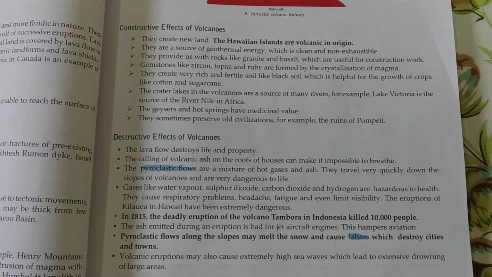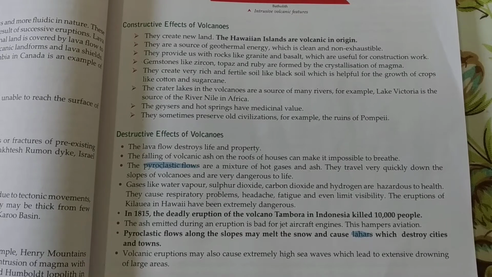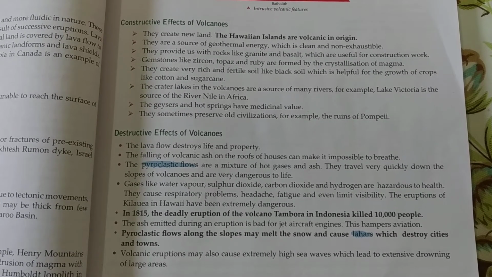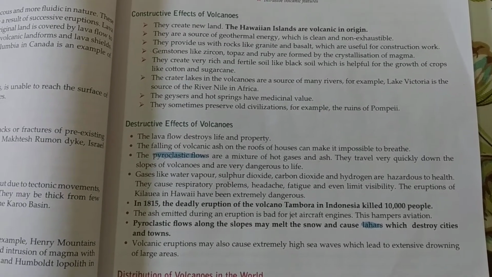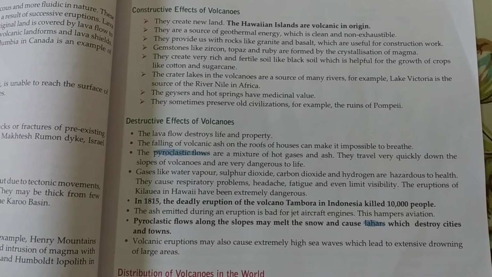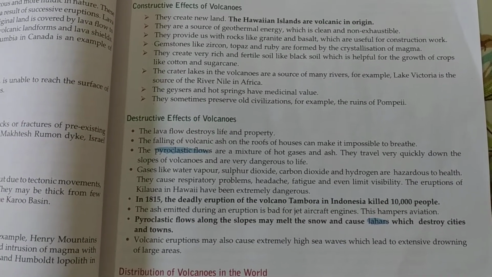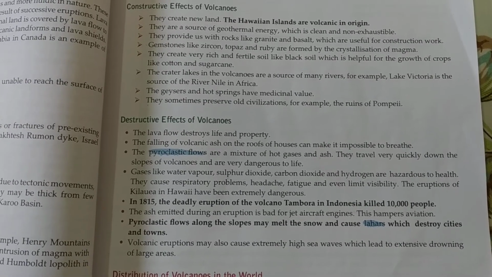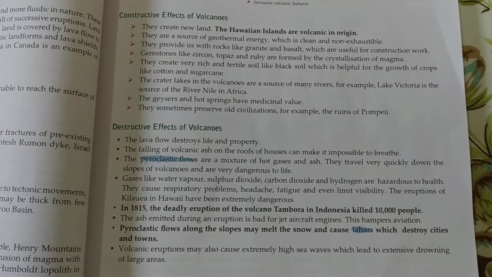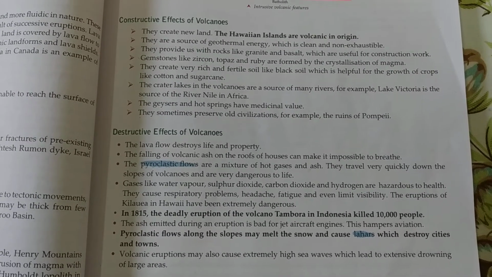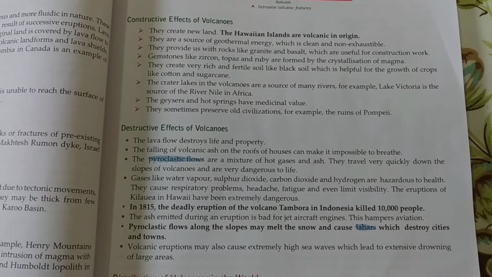You have read earlier in the first page of the chapter that there are so many gases which get released when this eruption takes place. So it is quite impossible to breathe in such gas and live through the volcanic ash. Next, pyroclastic flows are a mixture of hot gases and ash. They travel very quickly down the slopes of volcanoes, and they are dangerous to life. They can put an end to life.